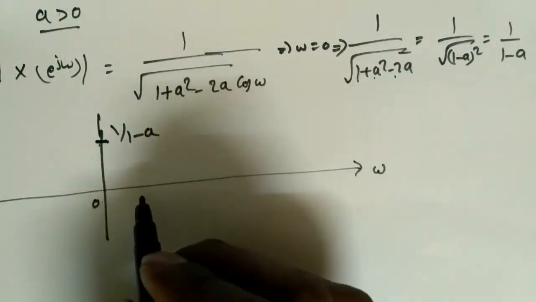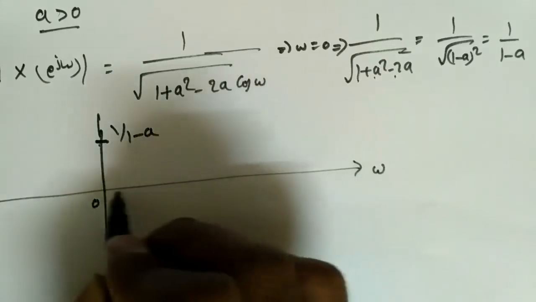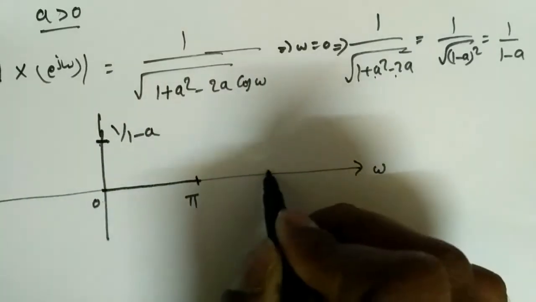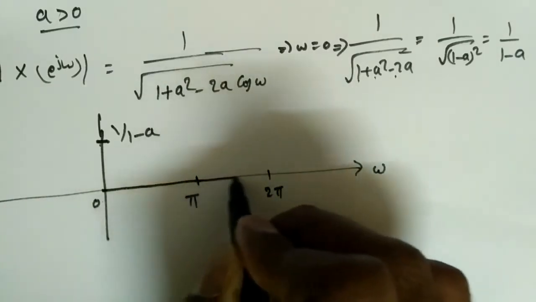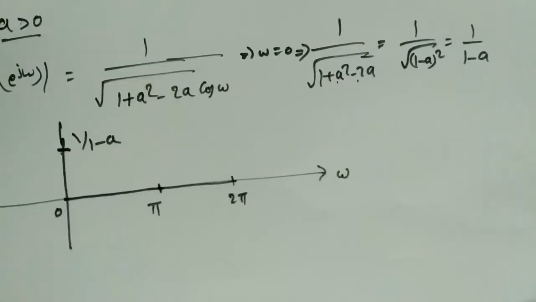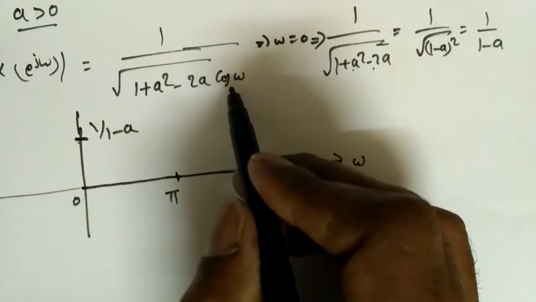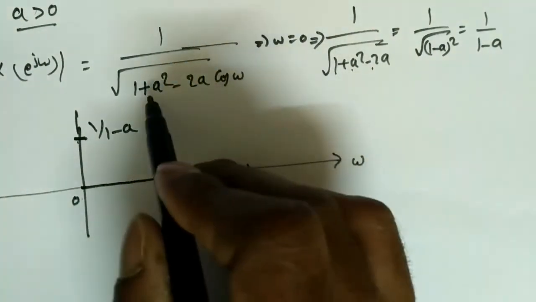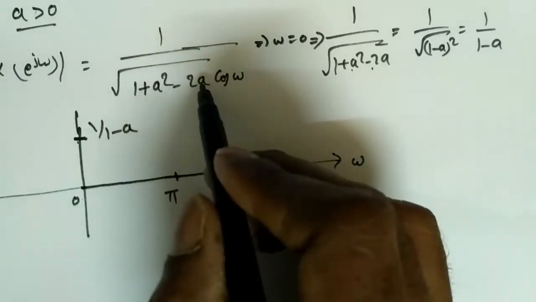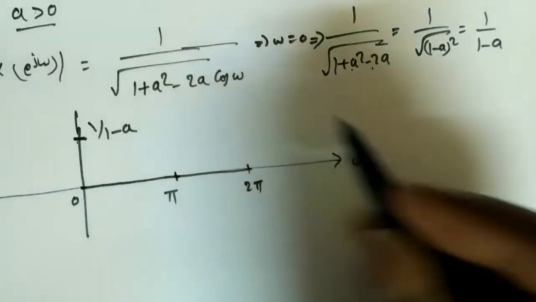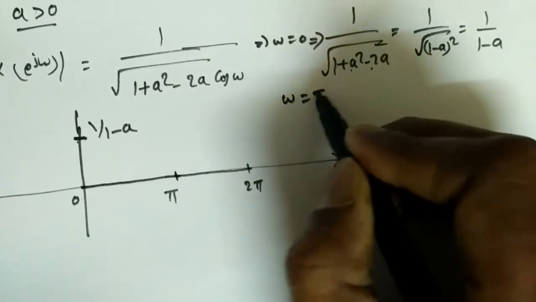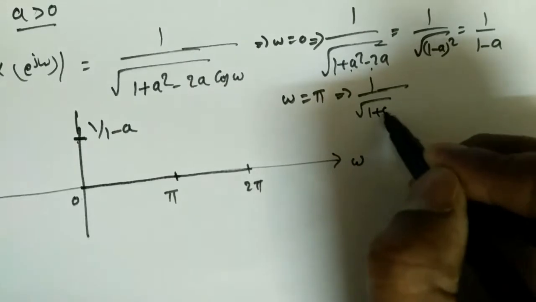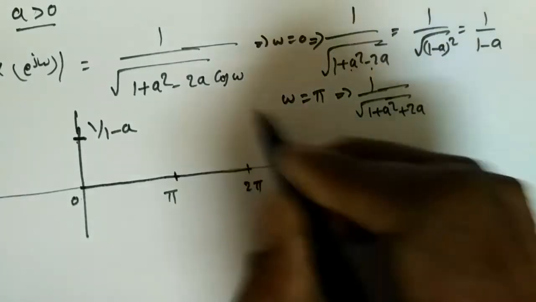Now if I substitute omega equal to pi, what is the value we'll get? If I substitute pi, cos pi is equal to minus 1, right? So it will become 1 plus a square plus 2a. So at omega equal to pi, this will become 1 by square root of 1 plus a square plus 2a, because cos pi is minus 1.